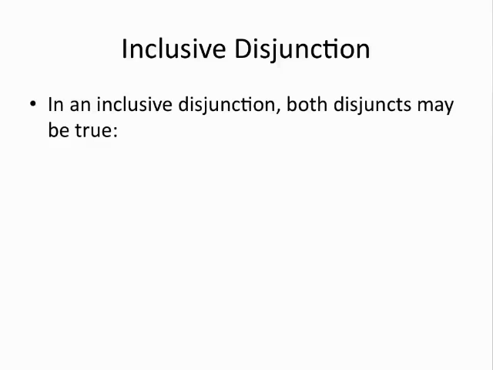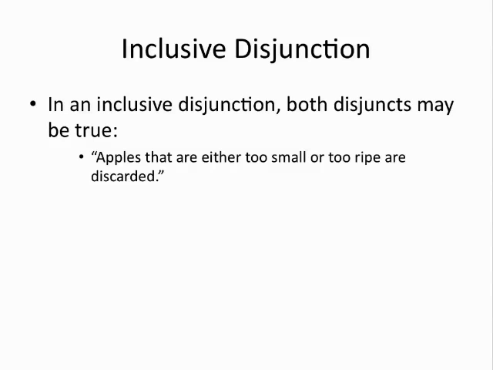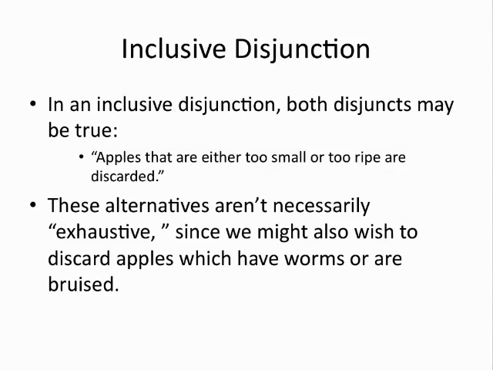Inclusive disjunction, on the other hand, is quite different. In an inclusive disjunction, the disjuncts might both be true. Either P is true or Q is true, and perhaps both P and Q are true. Take this example. Apples that are either too small or too ripe are discarded. It's entirely possible that, in sorting through the apples, we'll find an apple that is both too small and too ripe, so clearly these disjuncts are not mutually exclusive.